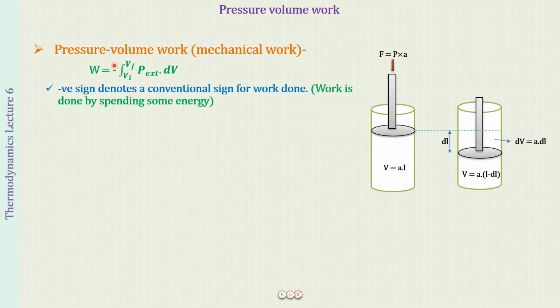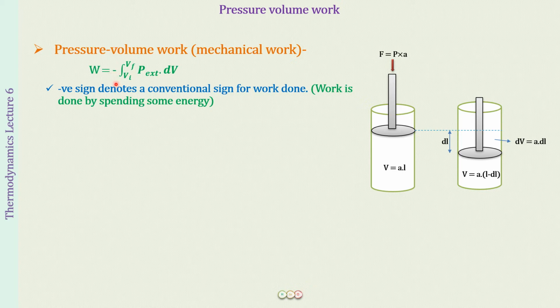This negative sign is over here because we have a sign convention which we have to follow for work done on the system by the system. Whenever work is done, it is done by spending some energy. Therefore, the spending of energy means we are putting this negative sign over here. This negative sign is representing the spending of energy. There is some loss of energy in doing work. Just like you ate food, you gained some energy and you lost that energy in doing work. So whenever work is done, we are spending some energy, which we represent over here by a negative sign.